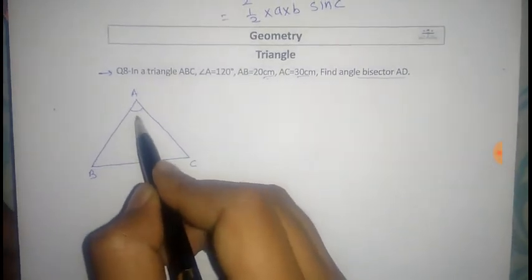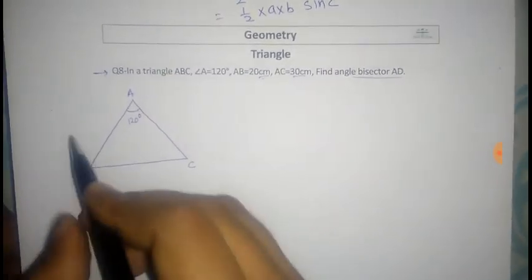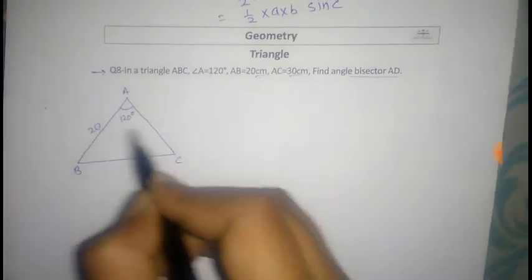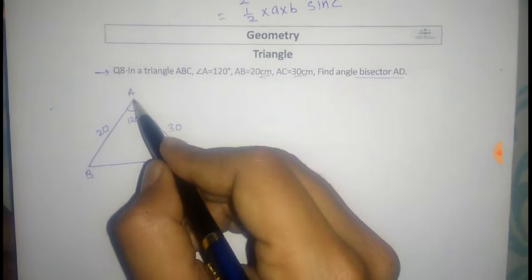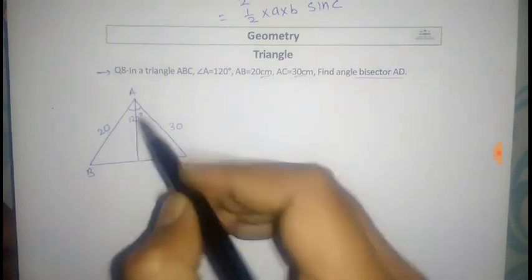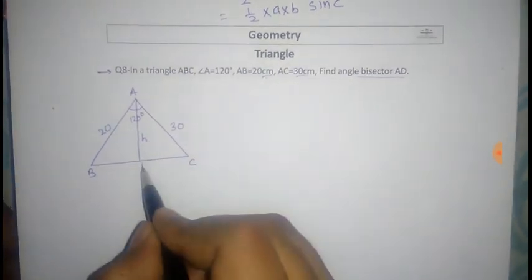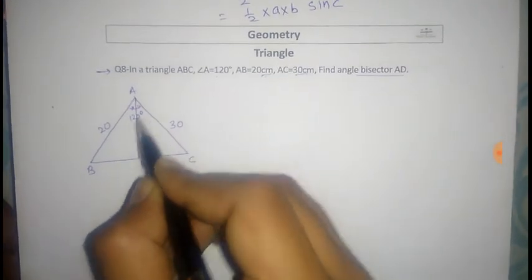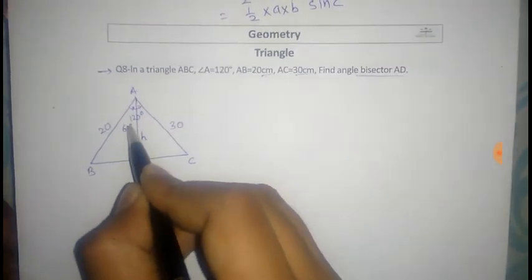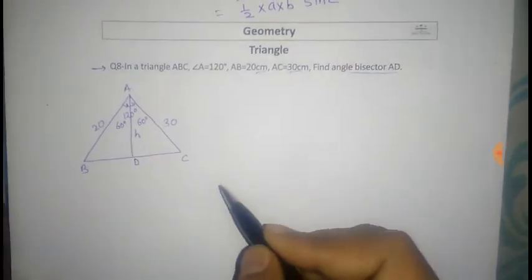This angle is 120 degrees. This is 20 centimeters and this is 30 centimeters. Find the angle bisector AD, find this h. This is point D. This is the angle bisector, so this angle is 60 degrees and this angle will also be 60 degrees.